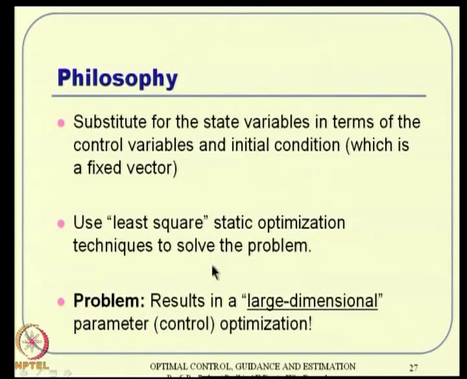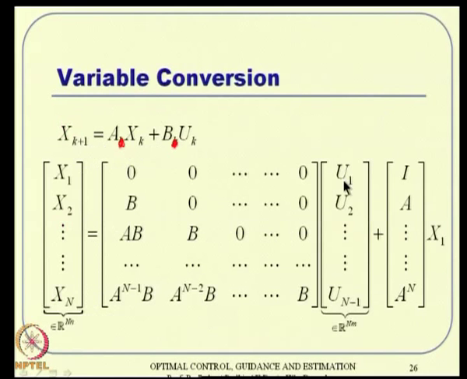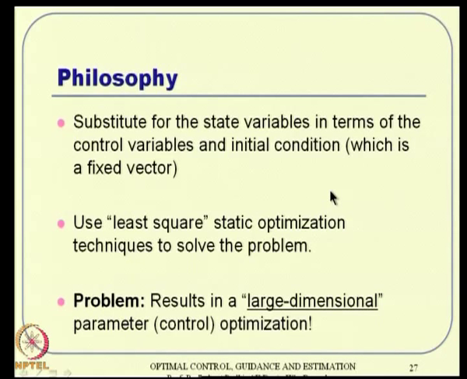So, that is the problem. It results in a large dimensional optimization problem, which is not very good to handle. That is why it is not very popular. But this is essentially the idea of the transcription method. If you correlate it very quickly, the whole idea of having the grid points and then constructing a large dimensional static optimization problem is nothing but the direct transcription idea. Anyway, the problem is like this, hence it is not that popular.